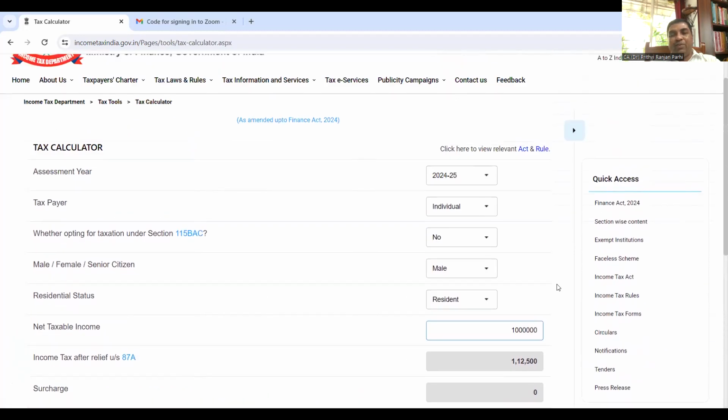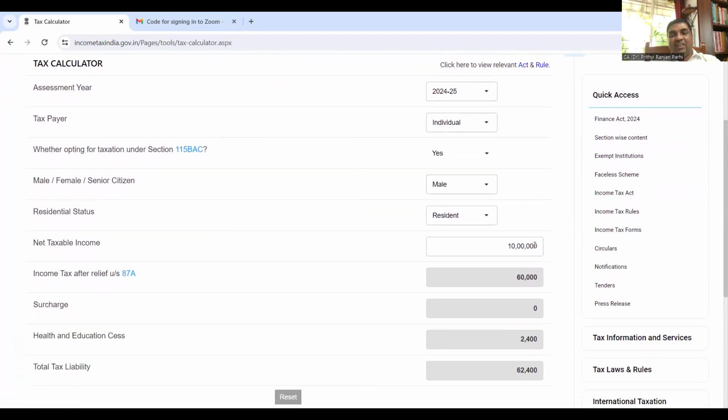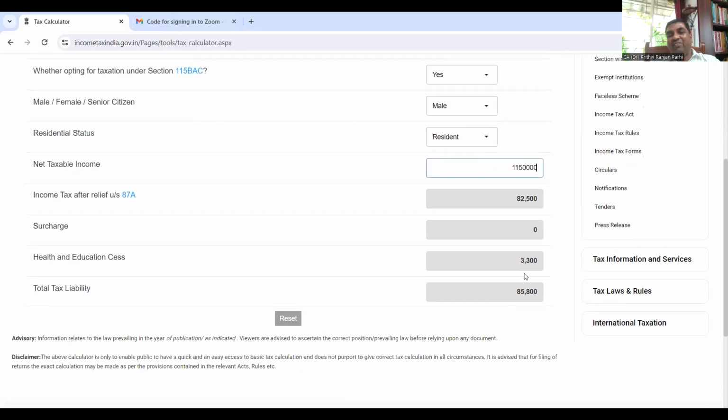Now, if you want to go for the new scheme, then what you can do is, whether opting for 115BAC, just make it yes. If you make it yes, then you see your taxable income may be more, because your income is 12 lakh rupees and deductions under the old scheme are allowed up to 2 lakh rupees, while here it might be only 50,000 rupees. Suppose I'm taking now 11 lakh 50,000. Now if you enter, you see the tax liability is coming to 85,800. That means the new scheme is better.